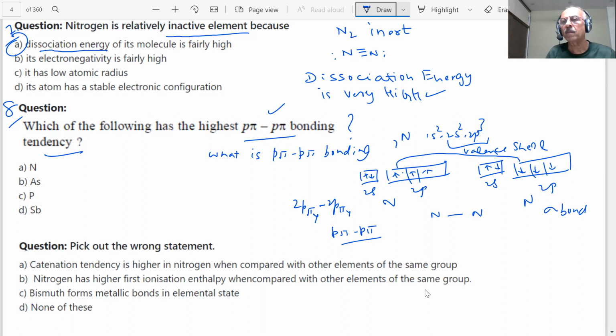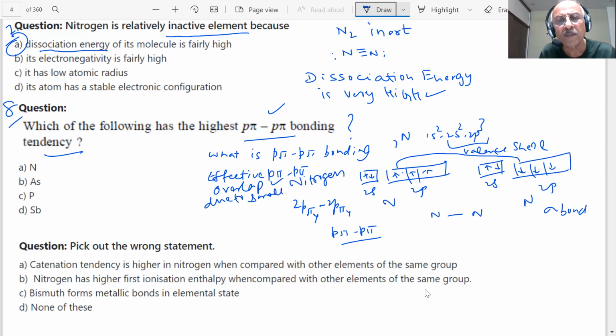And to be effective, student, if they are of almost same energy, and students, if they are smaller in size, they will have very effective overlap. So effective p pi overlap is possible in the case of nitrogen student due to its small size. Because the size is small student, these p orbitals are very close, they will effectively overlap.